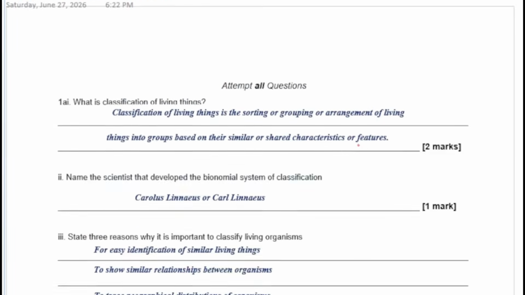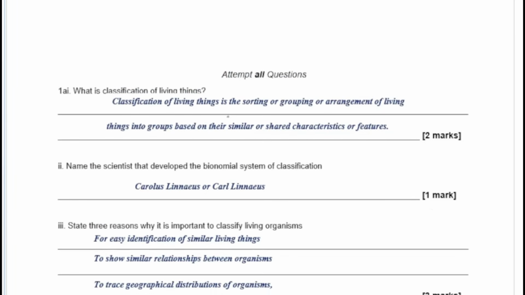So looking at the answers, you'd see that classification of living things is the sorting or grouping or arrangement of living things into groups based on similar or shared features or characteristics. So you are grouping them based on the things they have in common, and that will give you your 2 marks. So sorting of living things or grouping would give you 1 mark, and then similar characteristics will give you another 1 mark, making it your 2 marks.